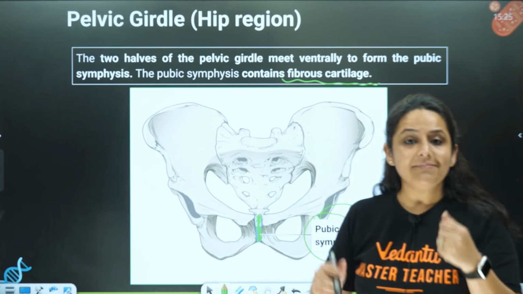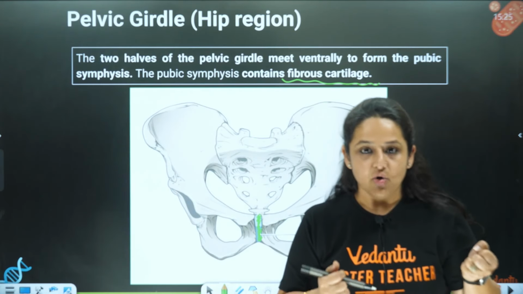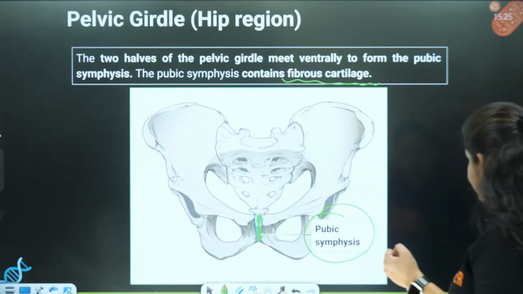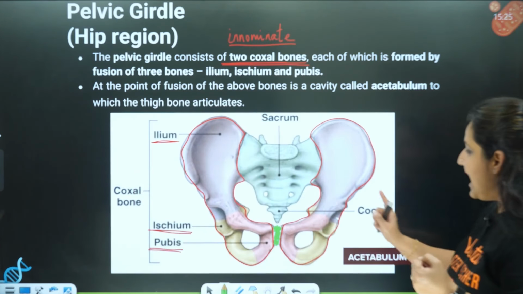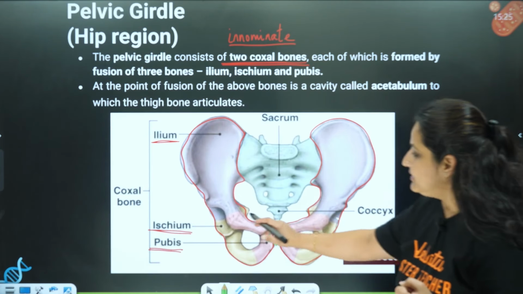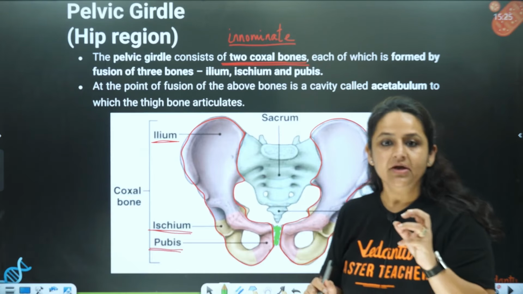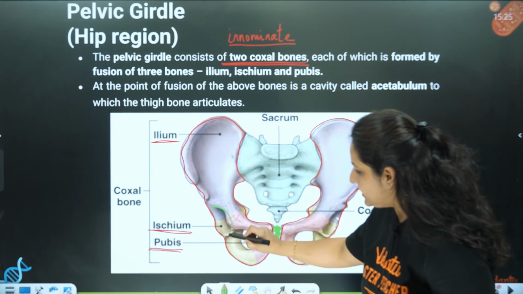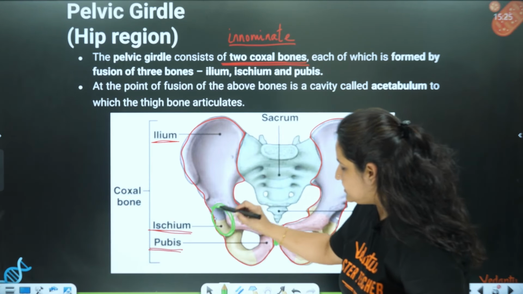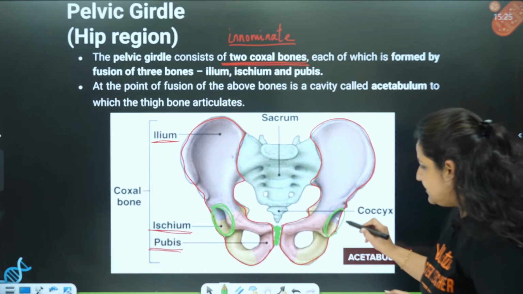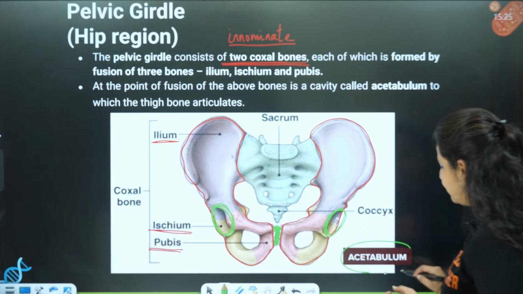Now, you will ask, ma'am, where is the femur attached? Here, children, here. At the point of junction where all the 3 bones are meeting, there is a depression over here. See this depression. This depression is called the acetabulum.